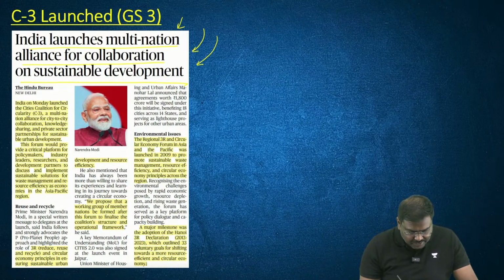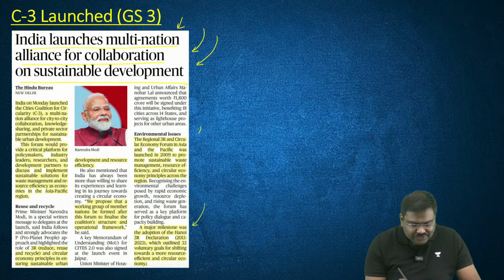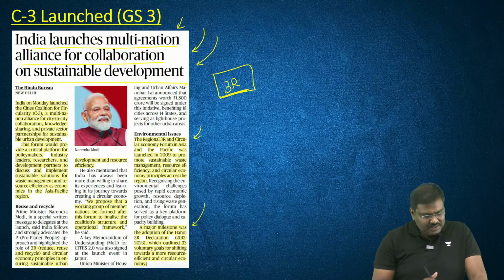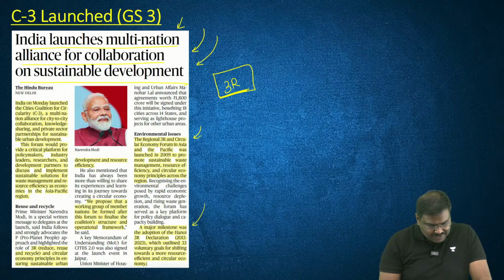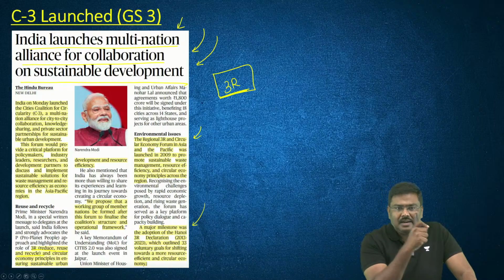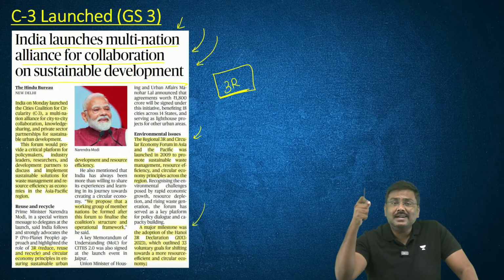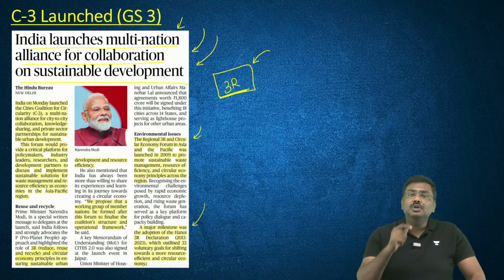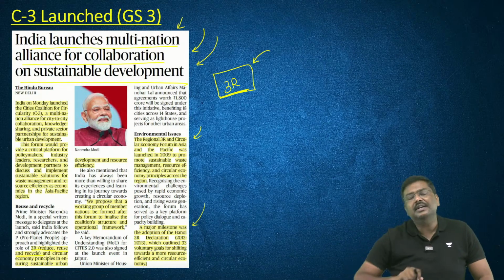In fact, there is a concept called the Regional 3R Circular Economy Forum. What is this 3R? 3R essentially stands for reduce, reuse and recycle. A forum has been set up by the United Nations back in the year 2009.